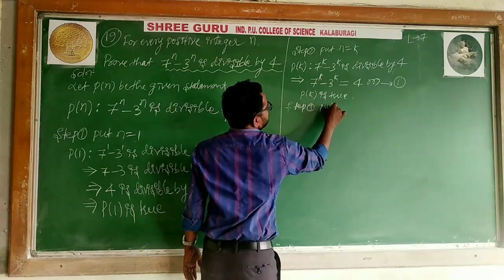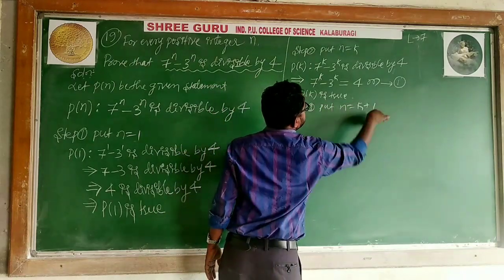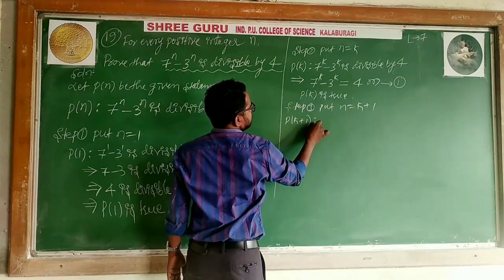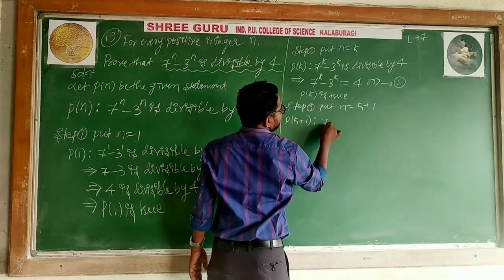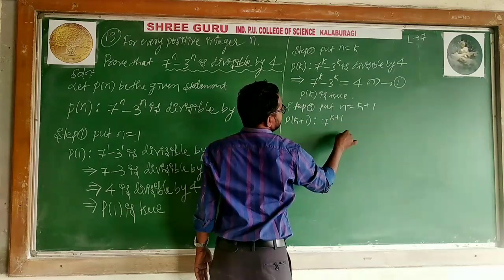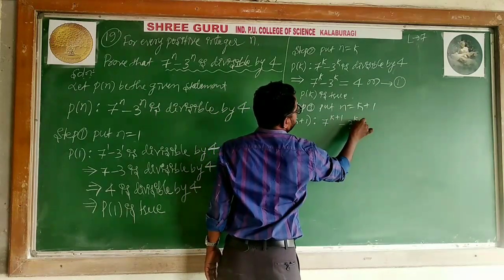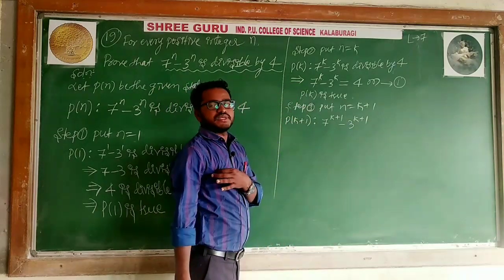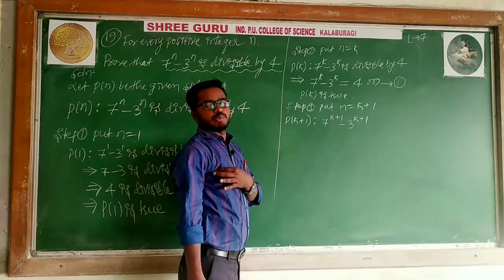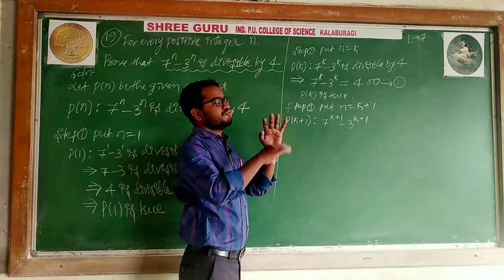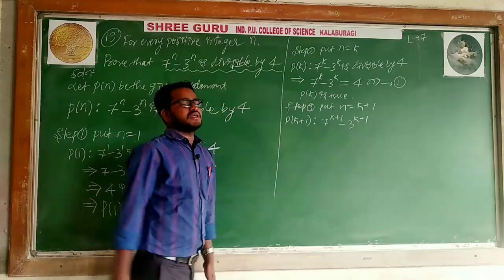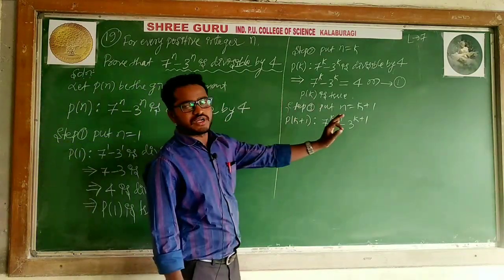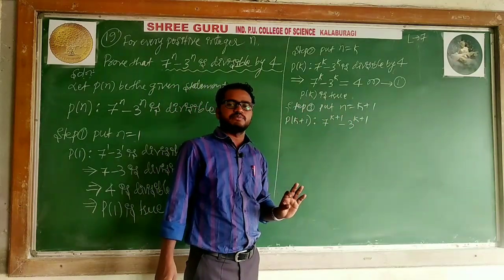Put n is equal to k plus 1. What is P of k plus 1? The statement is 7 to the power k plus 1 minus 3 to the power k plus 1 is divisible by 4. If you want to say it is divisible by 4, try to prove this is equal to 4 into something. Listen to me. When you are saying 7 to the power k plus 1 minus 3 to the power k plus 1 is divisible by 4, this is not directly proved.